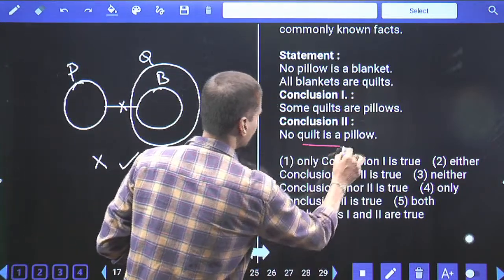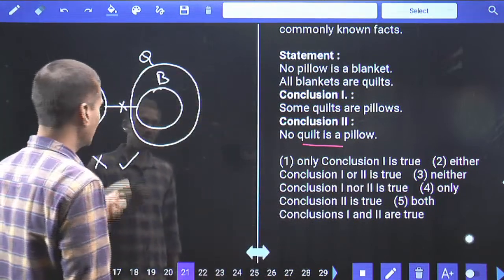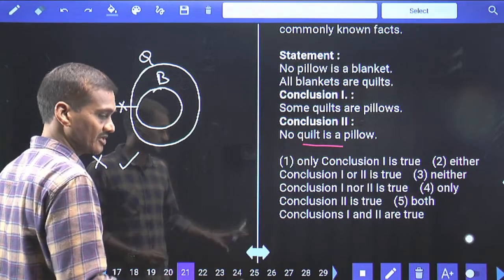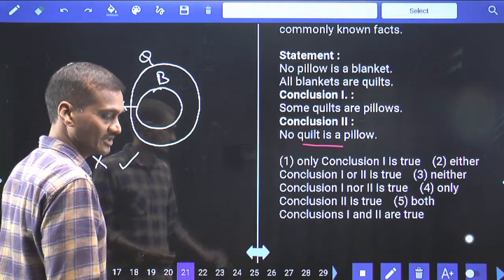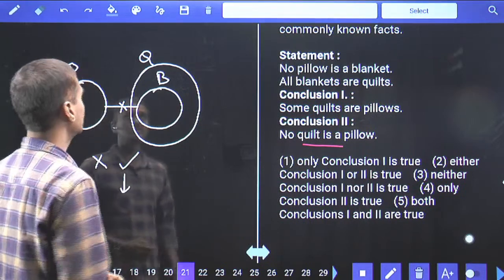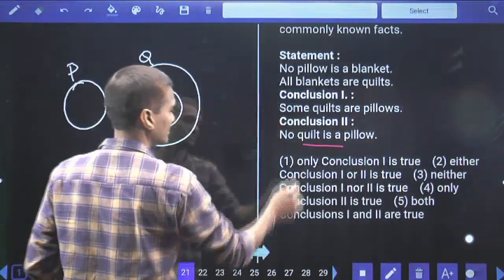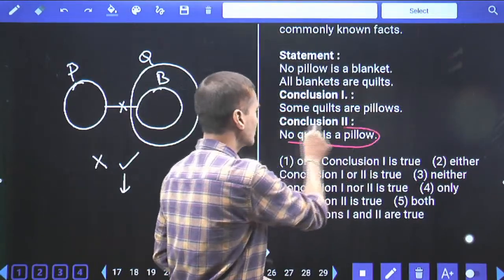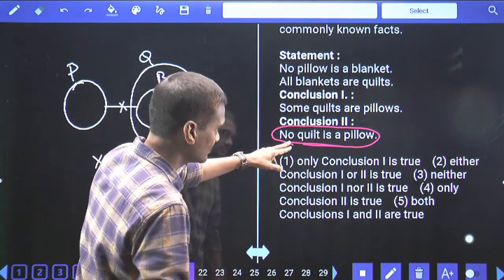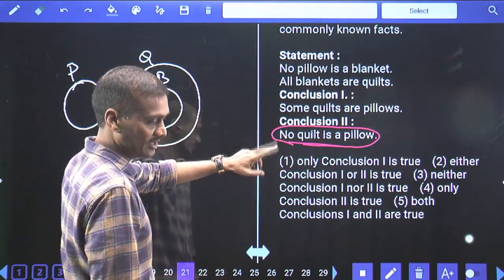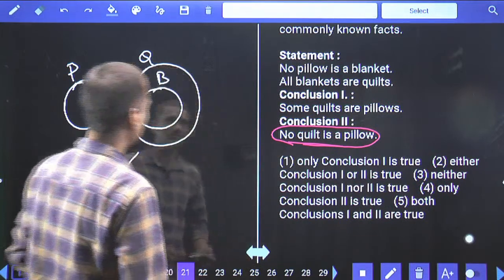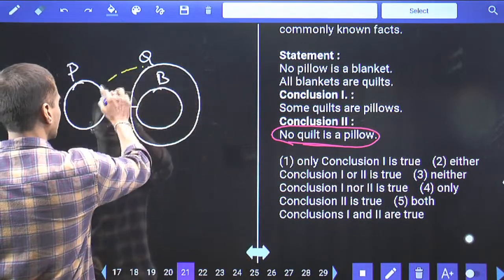As the second one is a negative conclusion here, we need to check whether it is 100% true or not. If it is 100% true, then only the conclusion can be drawn, isn't it? In order to check, we need to see whether it can be false at least once. How can you make this one false? No quilt is a pillow can be false by proving some quilt are pillows. Quilt and pillows must intersect.